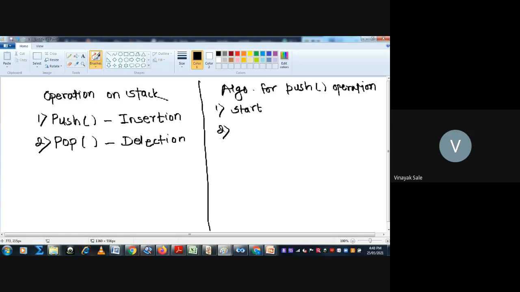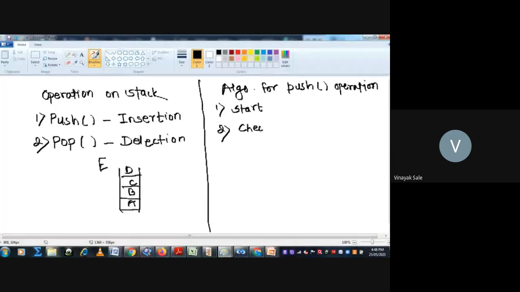Second step, suppose this is your stack, you have inserted elements A, B, C and D, and you want to insert the next element E, which is not possible. So you have to check the top of this stack.